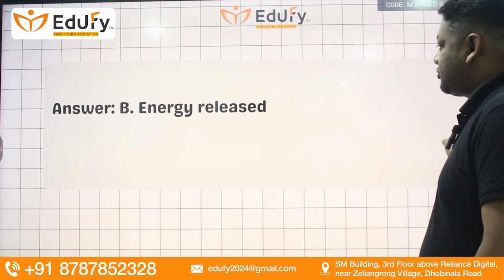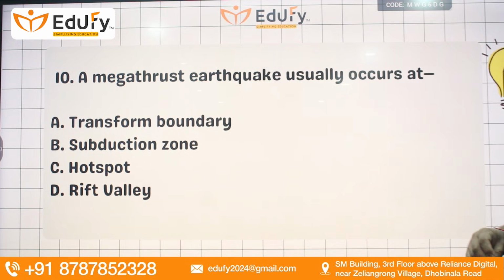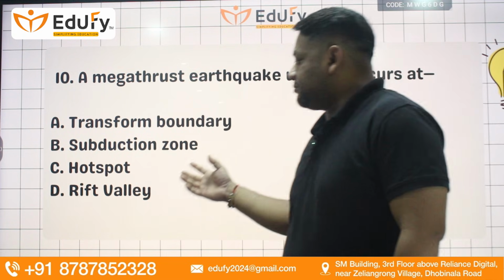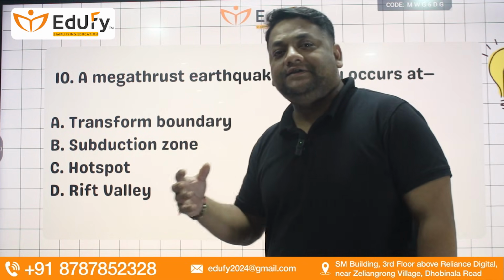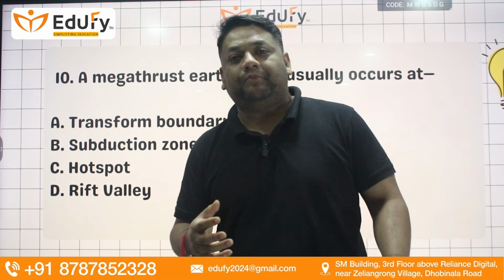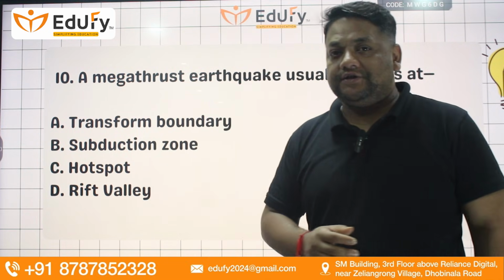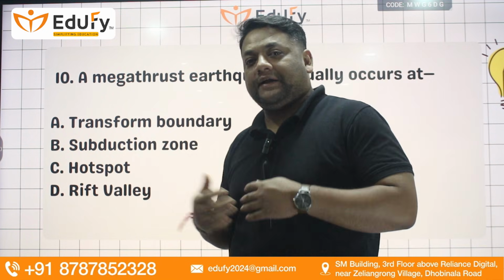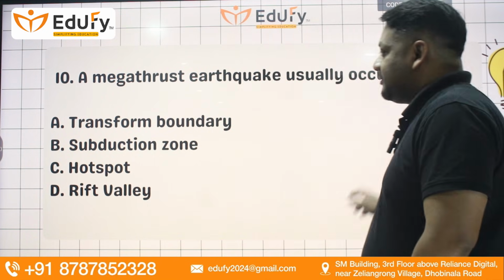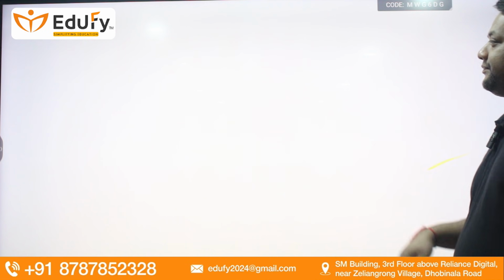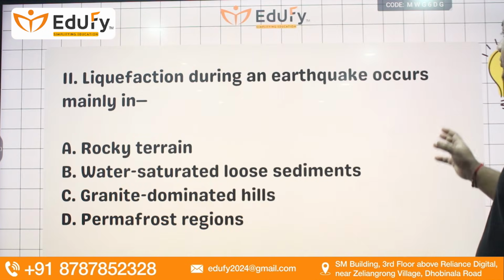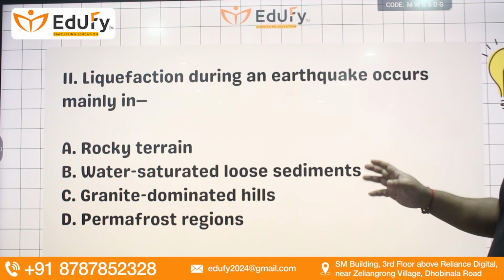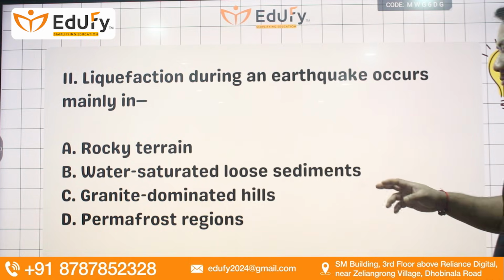The megathrust earthquake usually occurs at a transform boundary, subduction zone, hotspot, or rift valley. Technically, these types of earthquakes are so big and powerful. They are immense in energy release. They generally happen because of two-plate collision, because that is a massive collision, and subduction zone is the right answer. Next, liquefaction during an earthquake occurs mainly in rocky terrain, water saturated loose sediments, granite dominated hills, or permafrost regions.